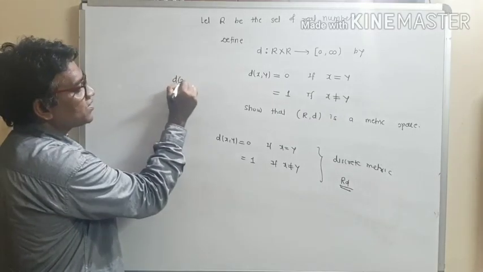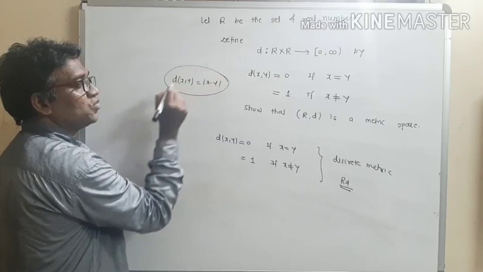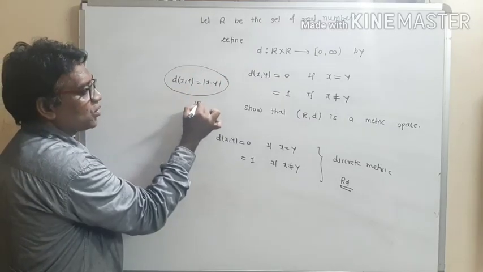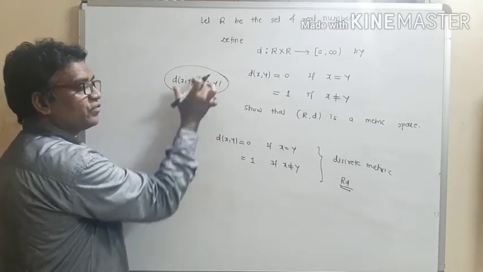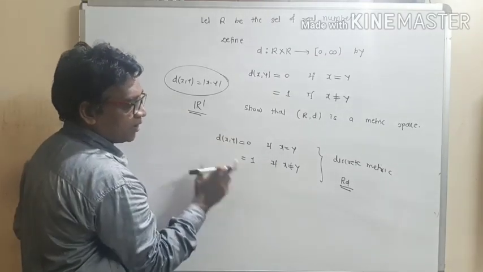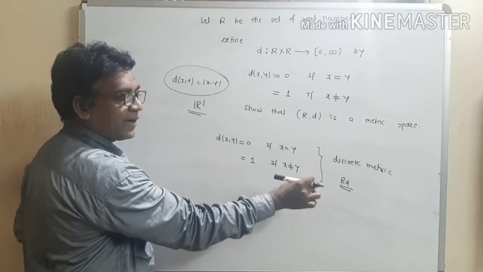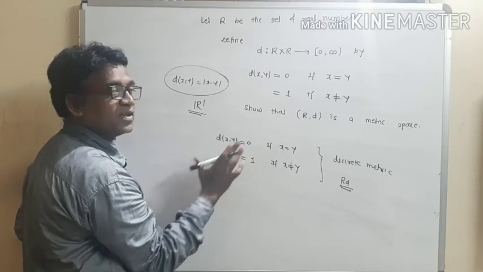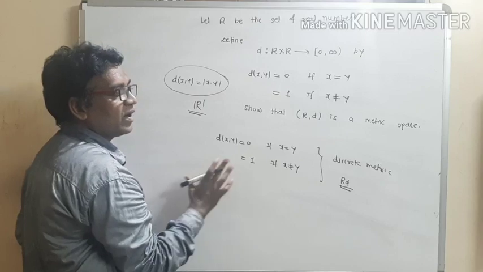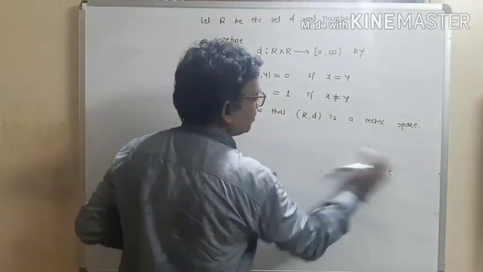Previous metric, distance of xy is equal to mod x minus y, this is called the usual metric, and this is the notation R1, the notation for usual metric. And this particular metric is called the discrete metric, and this is the notation RD. So let us prove that this is a metric space. So write down solution.